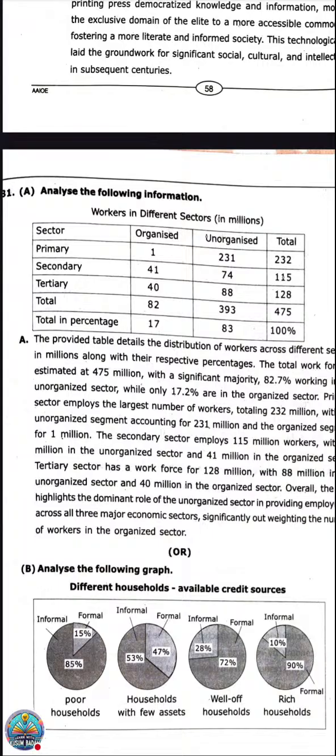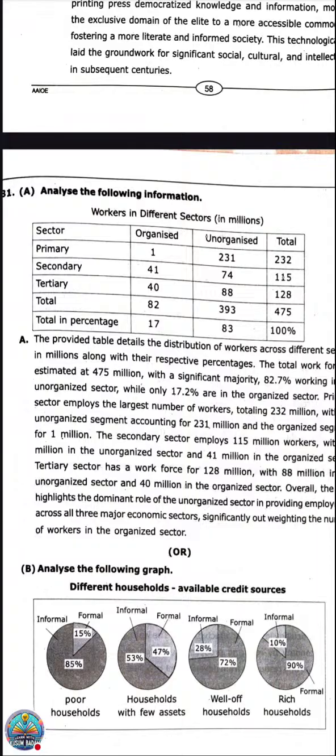Organized, unorganized. What is the meaning of organized? When it has a license, we call it organized. When it is without license, unorganized. Then the total, and how many sectors there are. Again, with that information you need to write a paragraph. In English we call this an analytical paragraph, which is there in CBSE. In general also they will ask you to write a paragraph, so you need to read this and form sentences on it.